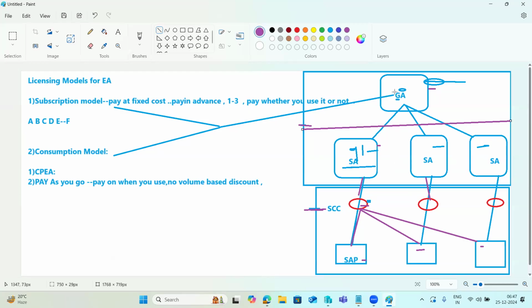They will provide one URL, and with this URL they will provide one global account to you. So that's it. Then you have to create one sub account or multiple sub accounts. One sub account for development, one sub account for quality. You have to decide that and present to the customer. Say that this is our account structure, we are going to do that. If the customer is okay, then we create the account, sub accounts and so on.